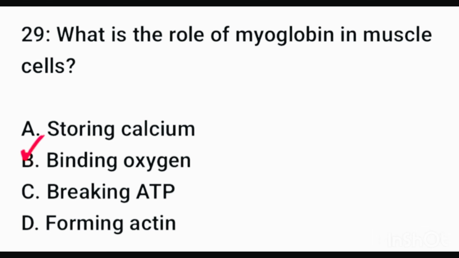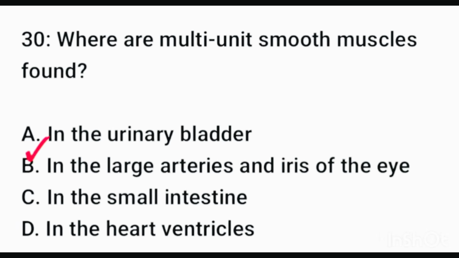Question number 29. What is the role of myoglobin in muscle cells? Here correct option is option B. Binding oxygen. Question number 30. Where are multi-unit smooth muscles found? Correct option is option B. In the large arteries and iris of the eye.